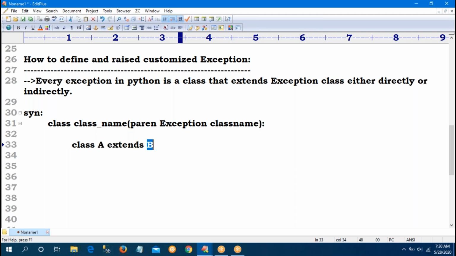Inheritance means automatically parent class methods, variables, behaviors, everything applicable to the child class. Same concept here also. In Python, how to declare inheritance: class A inside B. So B is the parent, A is the child. So that is called the inheritance concept in Python.